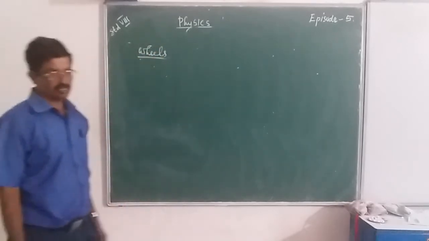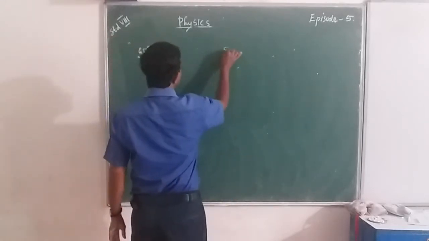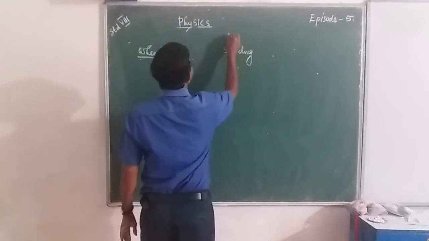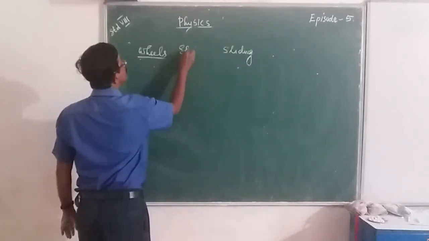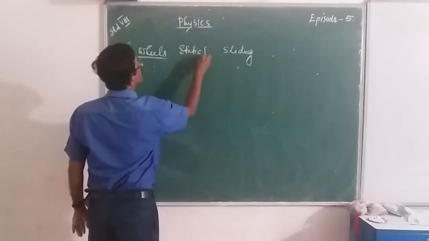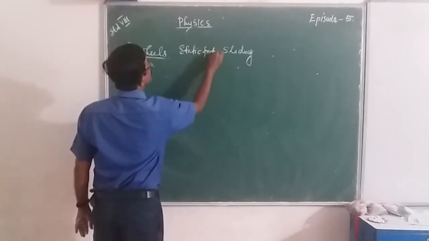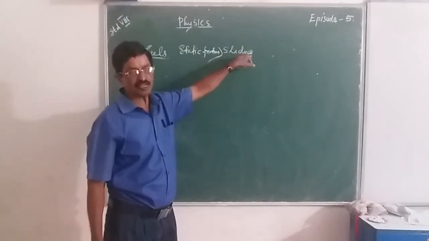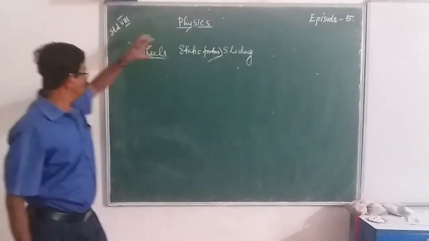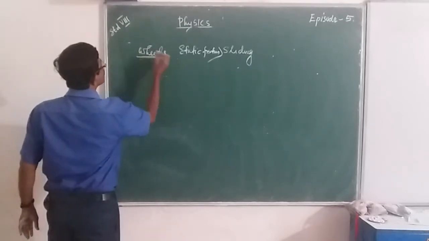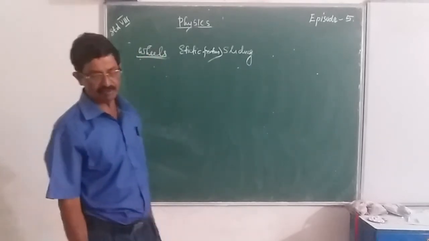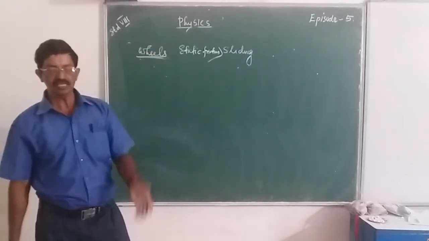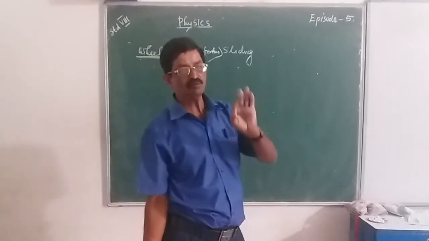We know sliding friction and also static friction. This static friction is greater than sliding friction. But when we use wheels, suppose you do one activity: place some round pencils on a table, and above them place a notebook and try to move it.